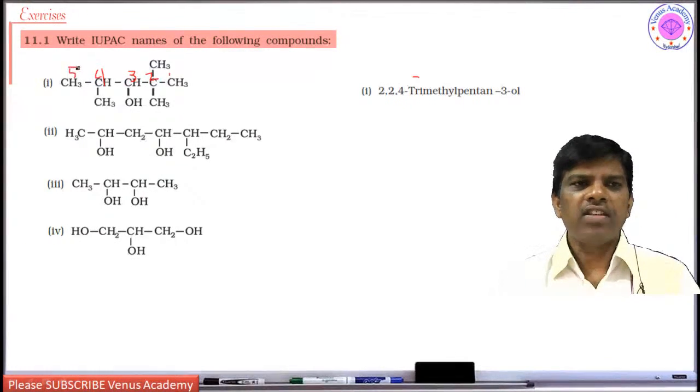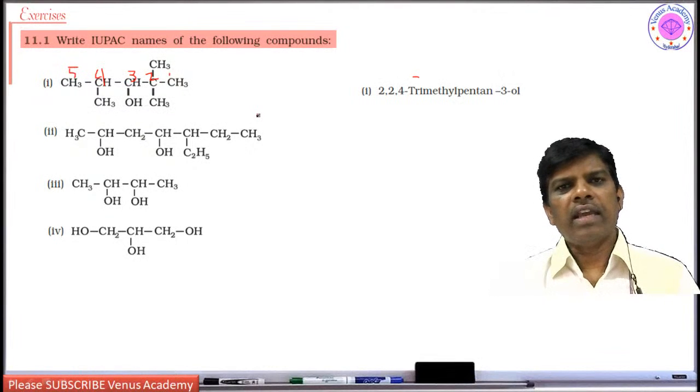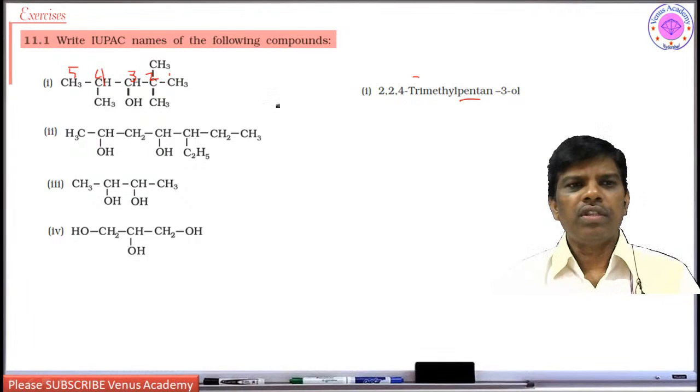So it is a 5-membered alkane, pentane. The maximum number of substituents are on 2, 2 and 4, so it is 2,2,4-trimethylpentan-3-ol.